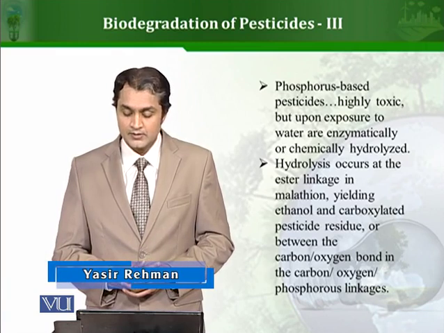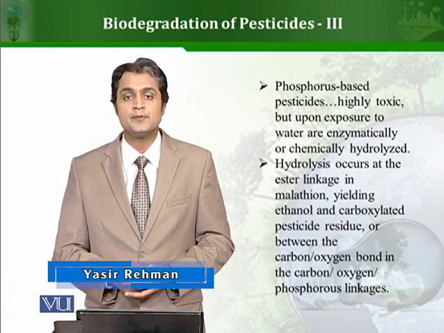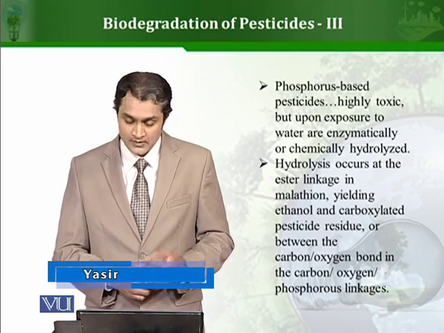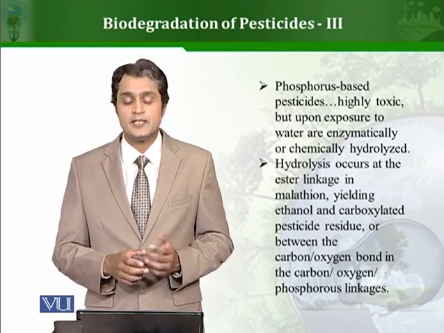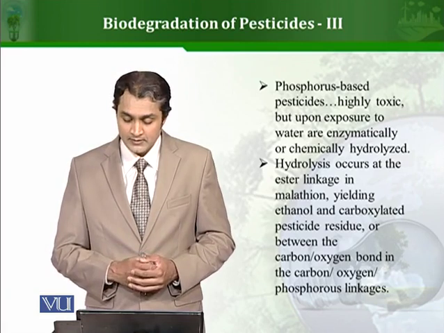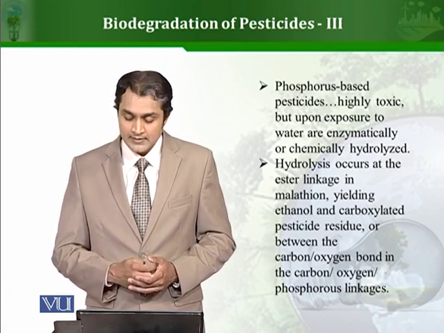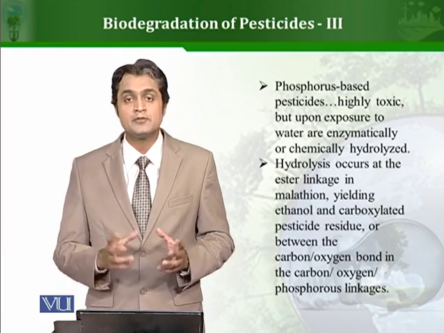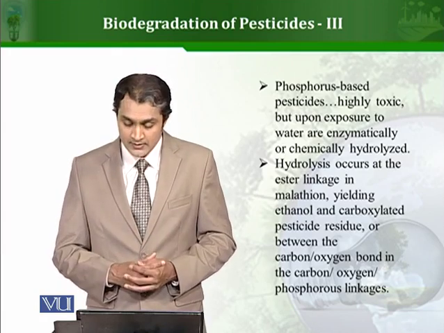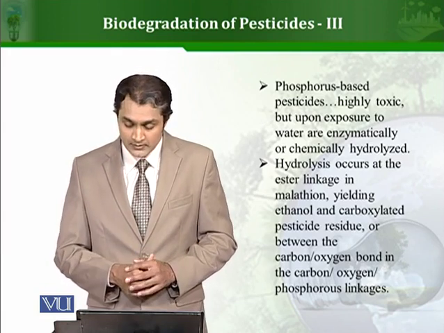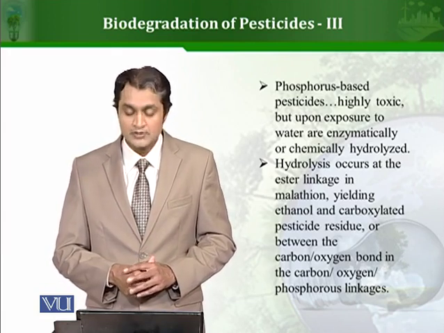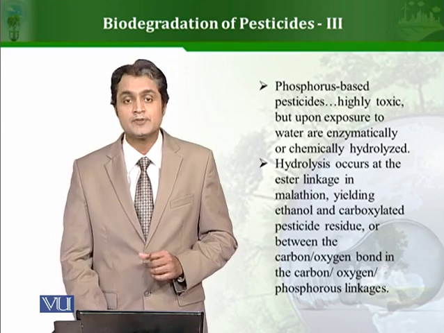The most widely used reaction that happens is basically hydrolysis. There are certain points on the chemical structure of these compounds at which hydrolysis can take place. For example, it can occur at the ester linkage in the malathion structure. It can yield ethanol and carboxylated pesticide residue. Or the hydrolysis can also occur between carbon-oxygen bond or carbon-oxygen and phosphorus linkages.